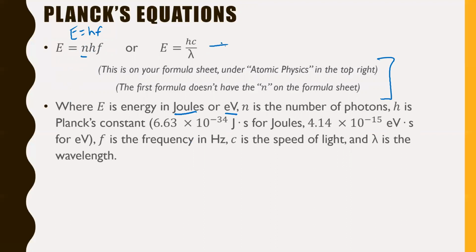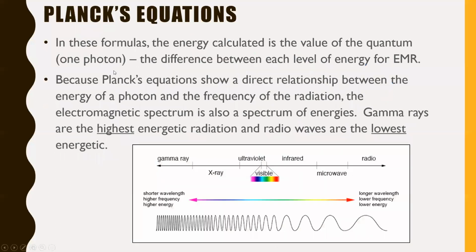I don't know why I didn't put it in this equation as well, but it still applies on this one too, right? So E equals nhc over lambda. That would be the same thing. This is as it appears on the formula sheet though, so whatever. Basically, you just need to know if you have more than one photon, just multiply it by however many photons that you have. So in these formulas, the energy calculated is the value of the quantum, so one photon, the difference between each level of energy for EMR, right? So as you add more photons, you gain more energy.